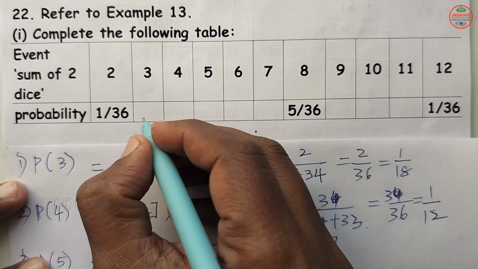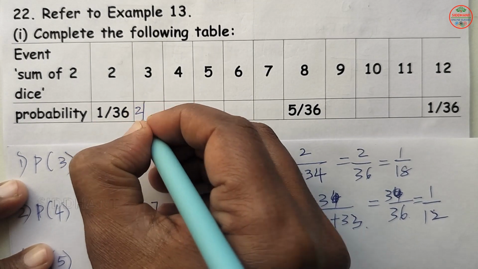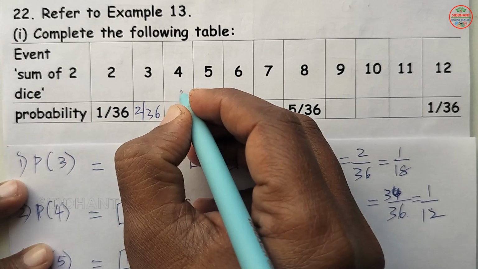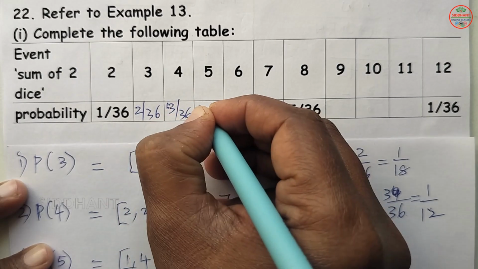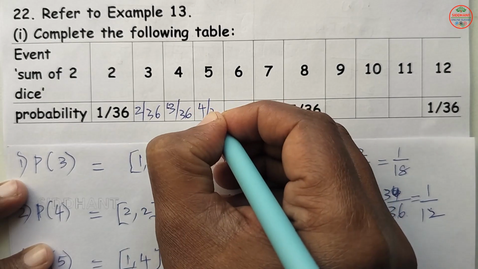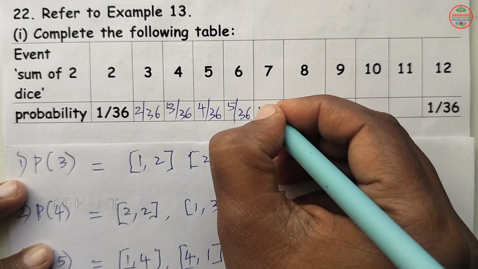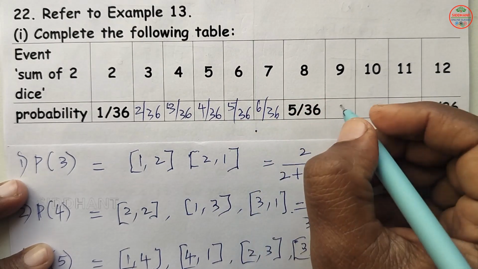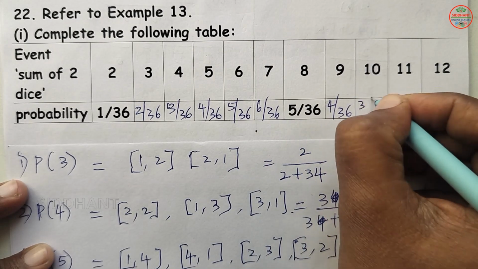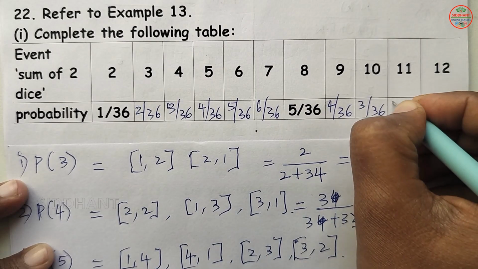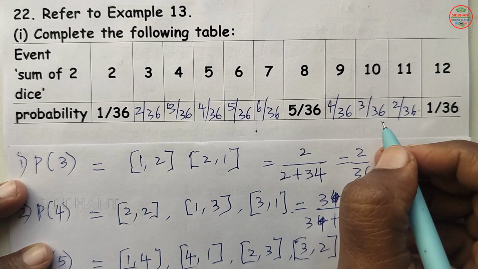So our answers will be: the sum of 2 dice, for 3 will be 2 by 36. Next 4, 3 by 36. For 5, 4 by 36. For 6, 5 by 36. For 7, 6 by 36. For 9, 4 by 36. For 10, 3 by 36. For 11, 2 by 36. So these are the probabilities here.